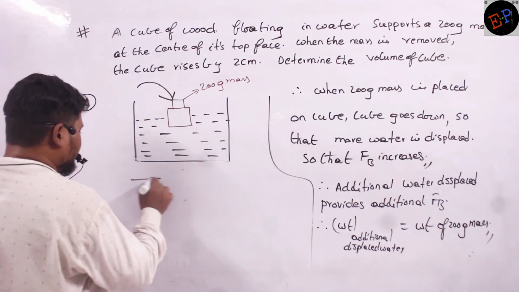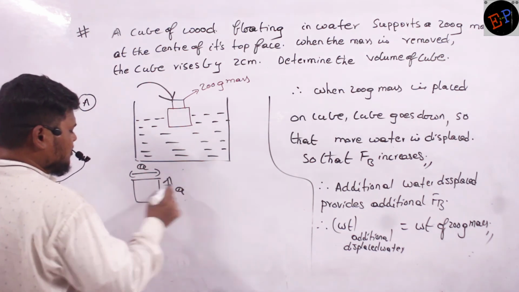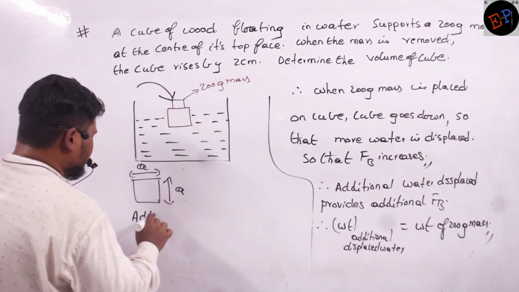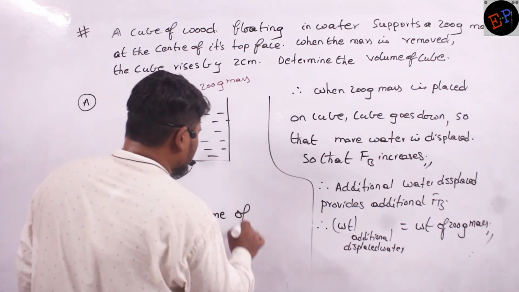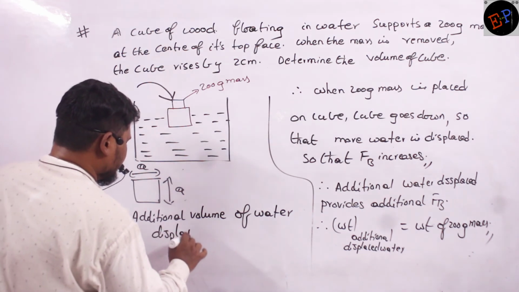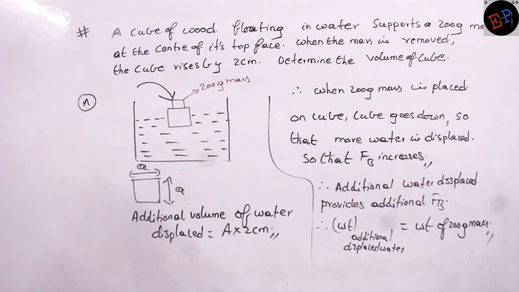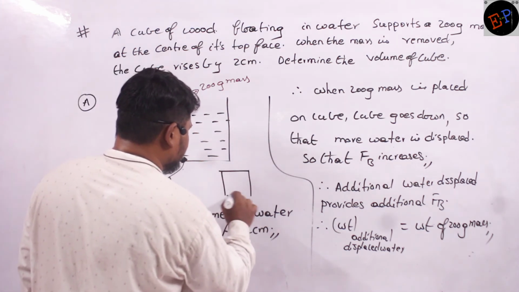This is a cube, no? Cube means length is A, breadth is also A, thickness is also A only, no? So therefore, the additional volume of water displaced, can I write, is equal to area of cross section multiplied by 2 centimeters. Can I write like this? Volume is length into breadth into height only, no? Okay. So for example, see, I will draw a 3-dimensional figure.